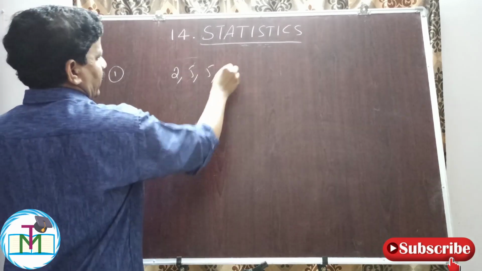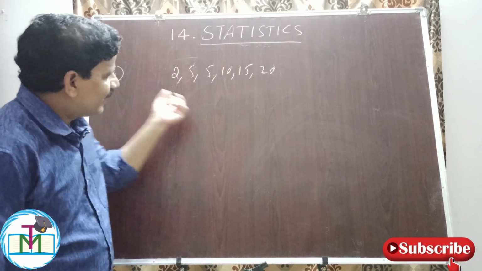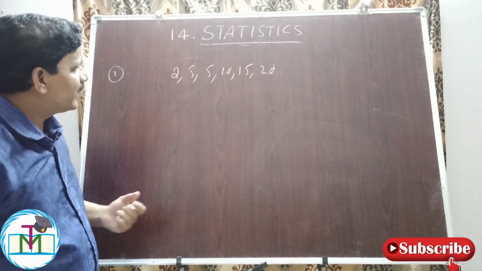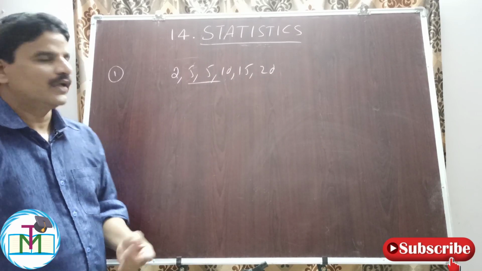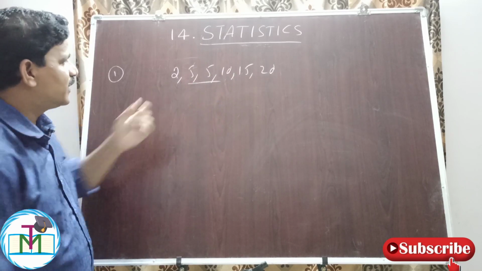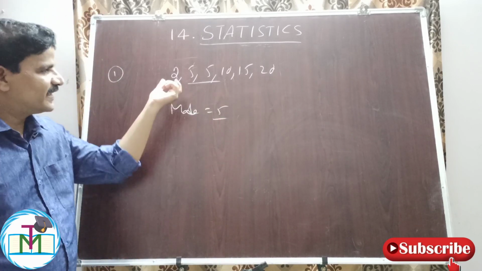2, 5, 5, 10, 15, 20. So here in the given data, most frequently repeated value is what? 5 is repeated twice. There is no other number repeated. Therefore, 5 is the mode of the distribution. Mode is equal to 5. So this is about raw data.